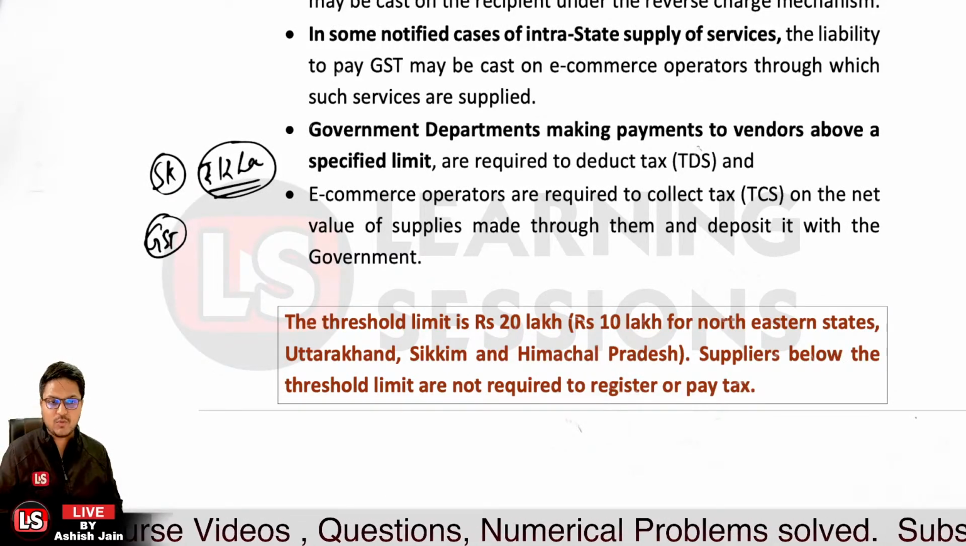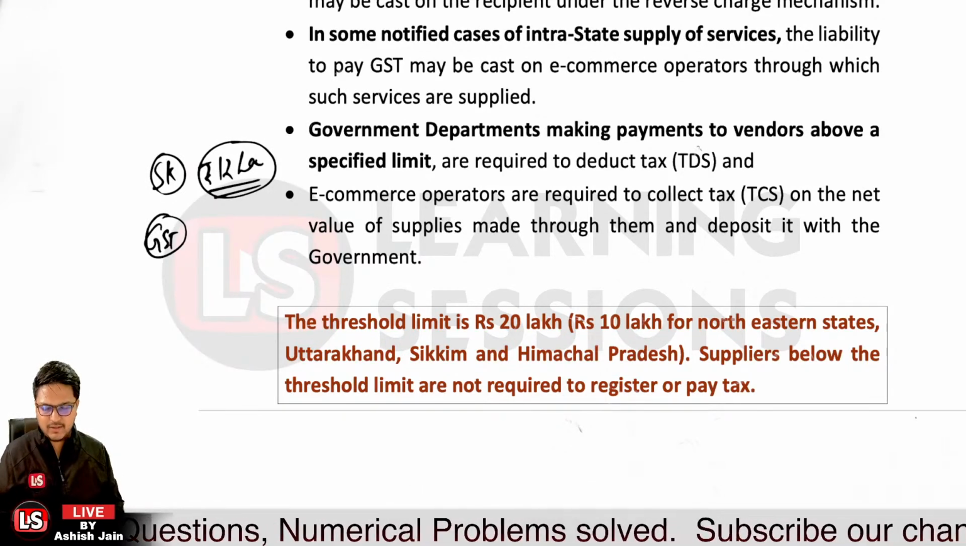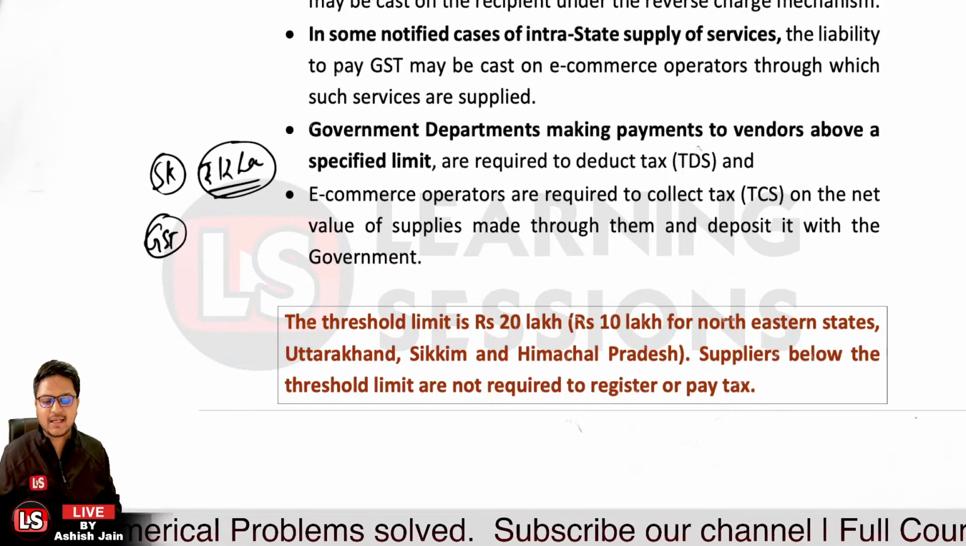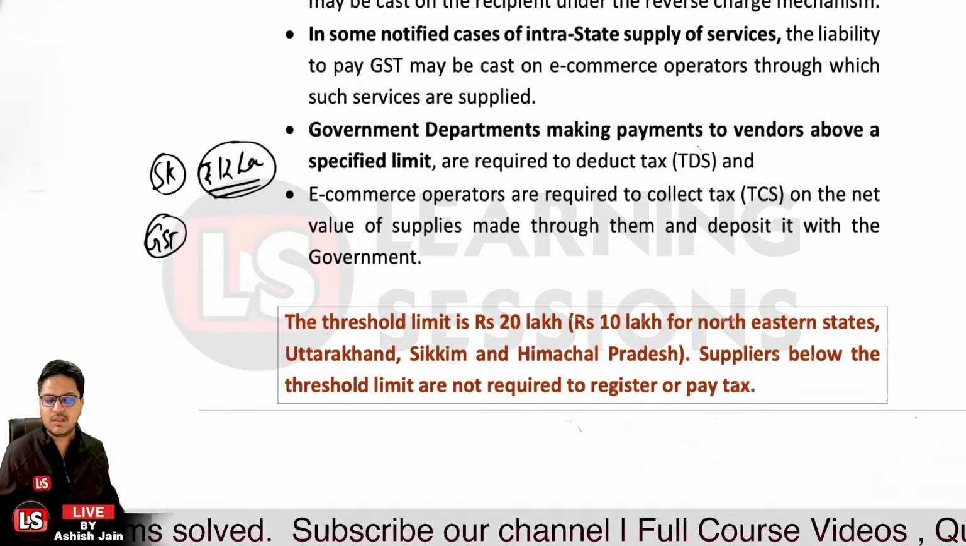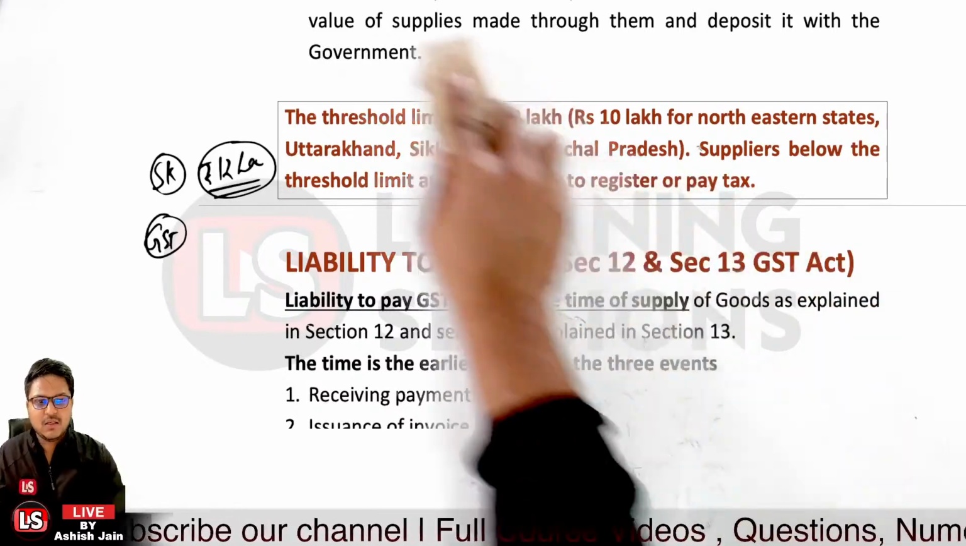So that's the case of the threshold. If you are not covering the threshold, there will be no liability, and it is 20 lakh rupees in general. But in the case of the northeastern states, Uttarakhand, Sikkim and Himachal Pradesh, it is 10 lakh rupees. Then it's related to the liability to pay the GST.